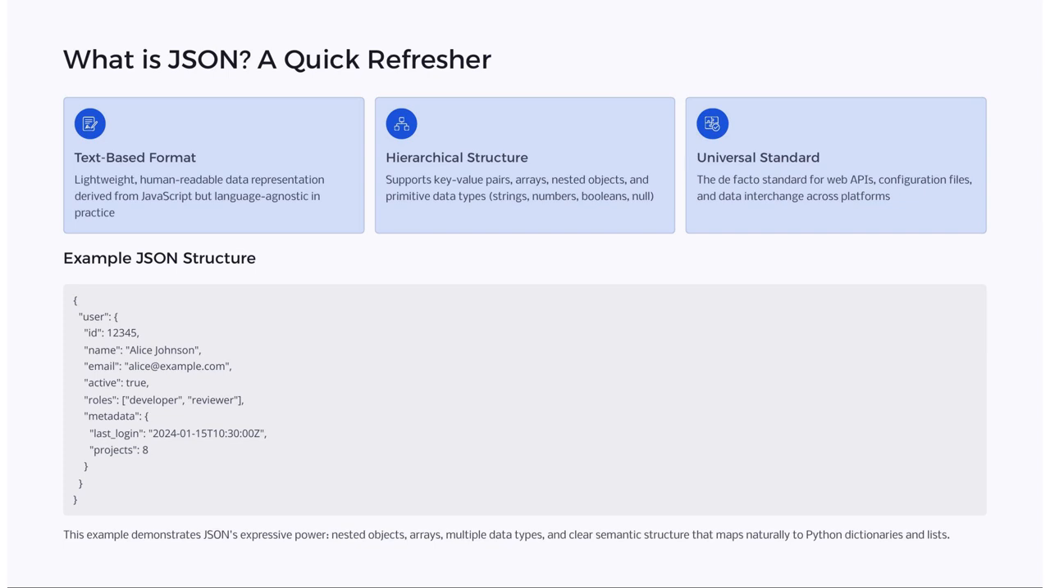It supports hierarchical structures with key-value pairs, arrays, and nested objects. As the universal standard for web APIs and data interchange, JSON's structure, like the example provided, maps seamlessly to Python dictionaries and lists, enhancing data manipulation.